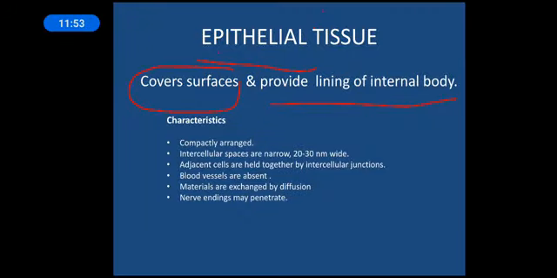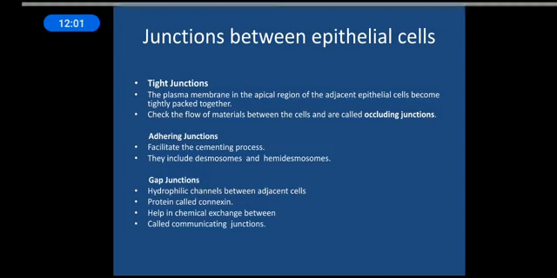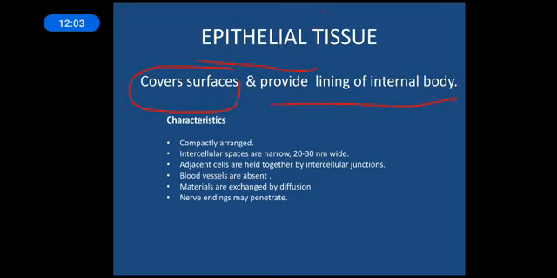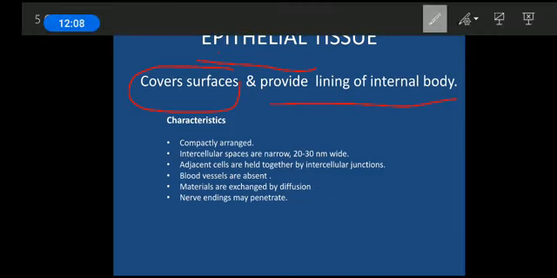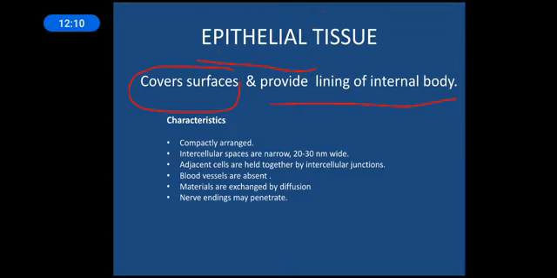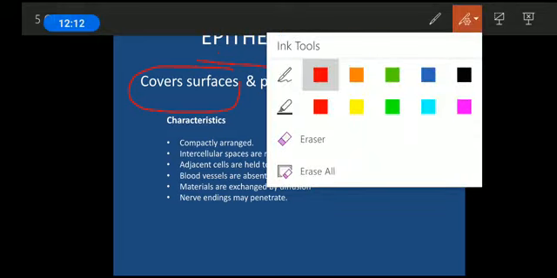Okay, now what are the characteristics of epithelial tissue? How can we differentiate the epithelial tissue from the remaining others? See, there are different type of tissues. So there has to be some sort of mechanism by which we can differentiate them, that this is the one and this is not that one. Okay, so there should be a mechanism. So what is this mechanism?